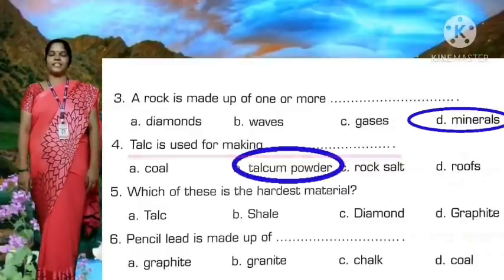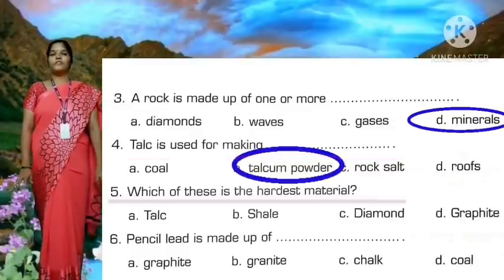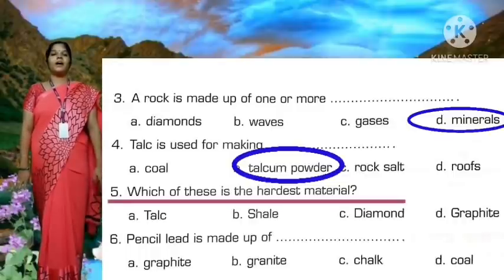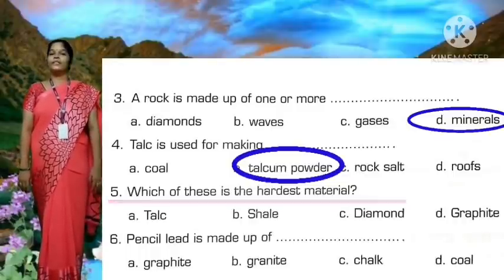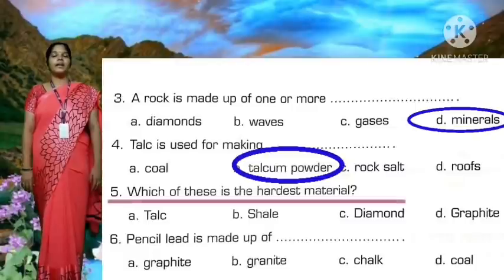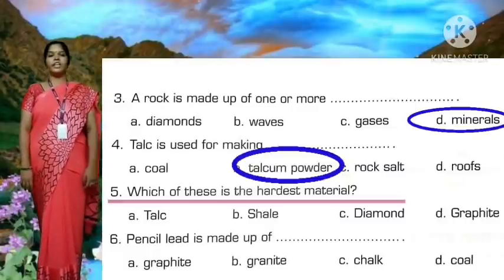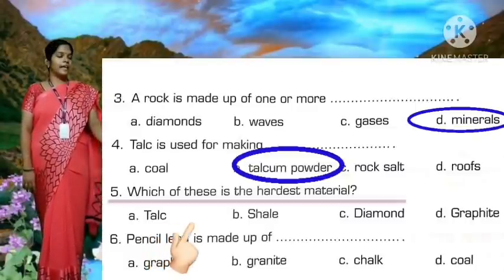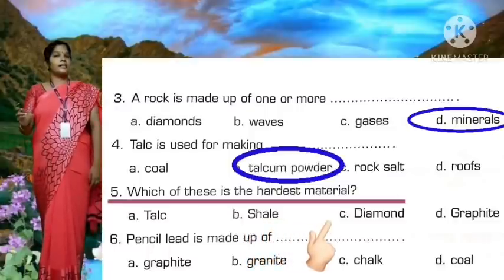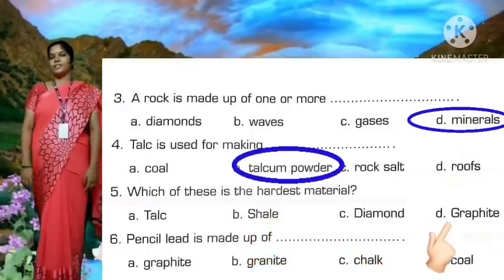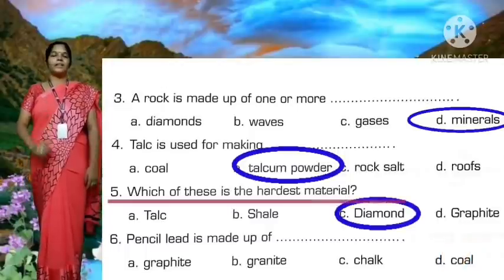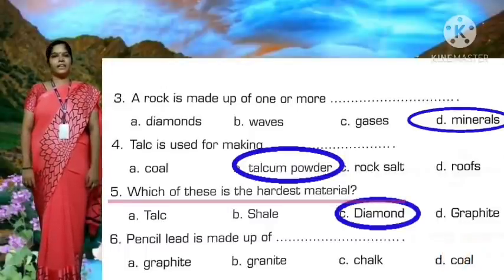Very good, children. Which of these is the hardest material? And the options are talc, shale, diamond, graphite. Yes, diamond is the hardest material.